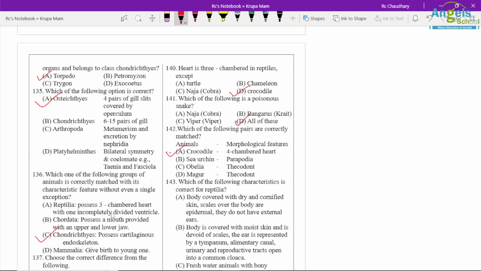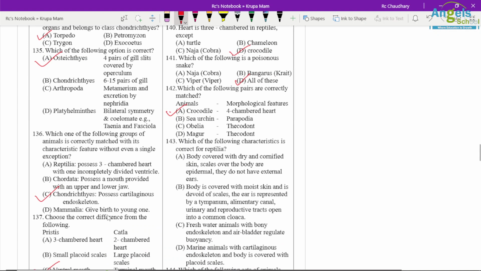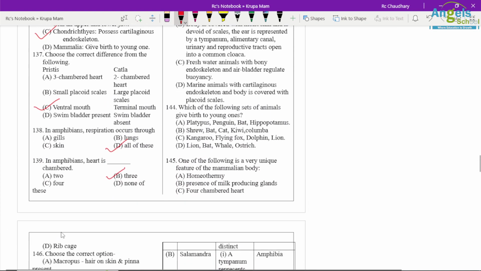Which one of the following characters is correct for reptilia? Body is covered with dry and cornified skin. Scales over the body are epidermal and they do not have external ear. So this is the correct option for reptilia only. And you can match the other options also.